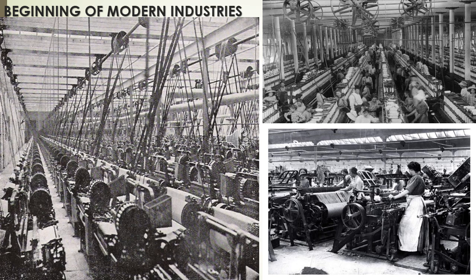So next, the beginning of modern industries. Till now we discussed the decline of Indian industry. The Indian industries declined only because of the British. The British occupied our country, and they wanted our country to be the supplier of raw materials and a market for their finished products. So they crushed our industries so completely. So, the beginning of modern industries.